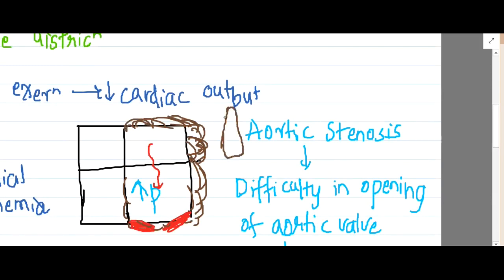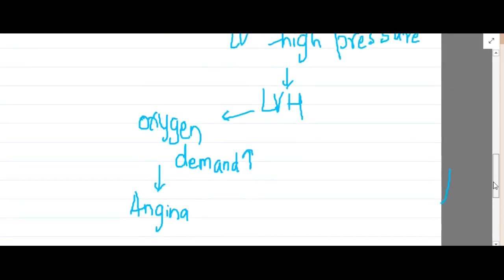Even here the pulmonary pressures will also increase, right? So there will be increased blood accumulation here. Whenever the left ventricle cannot pump enough blood through the stenosed aortic valve, there is a buildup of blood here, which will also cause back pressure to the left atrium, and this also causes back pressure to the lungs. In the lung, the pressures will increase. This will lead to exudation of fluid into the interstitial fluid of the lung, leading to pulmonary edema.